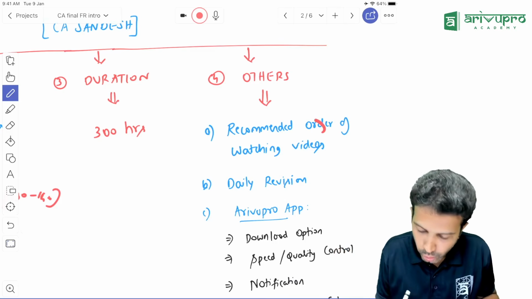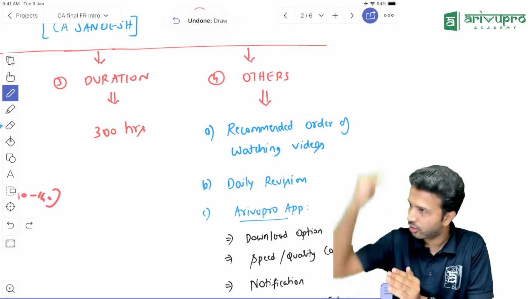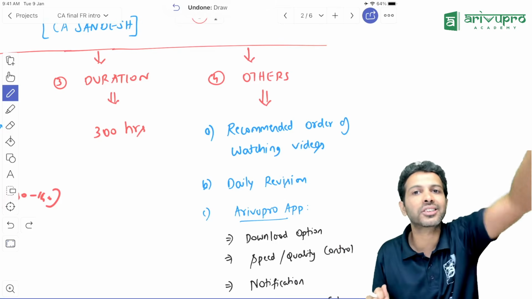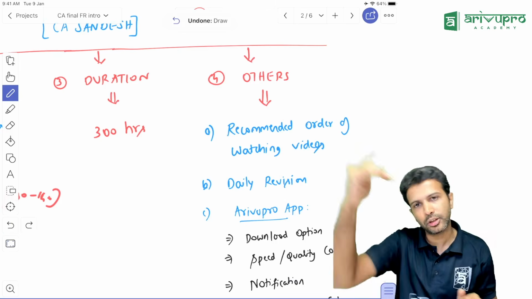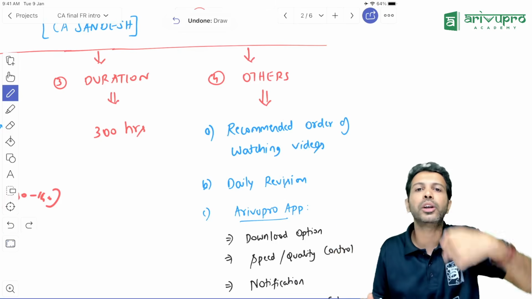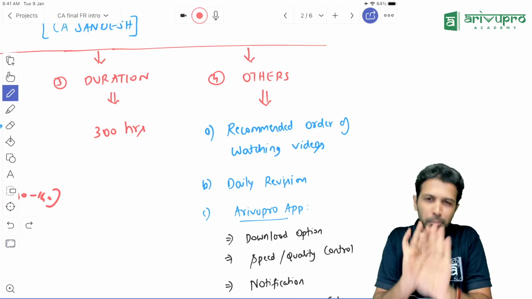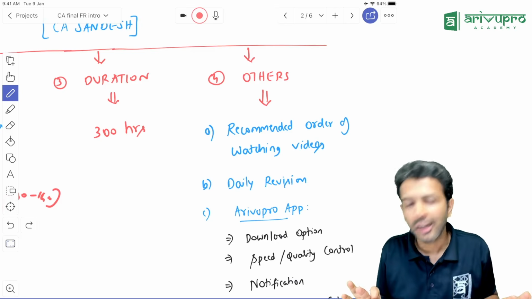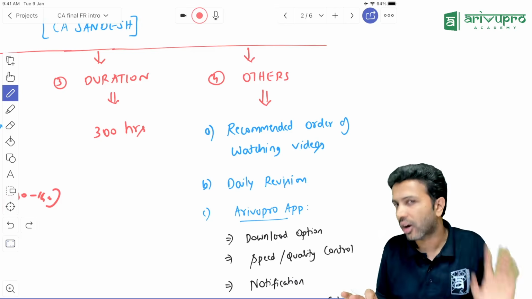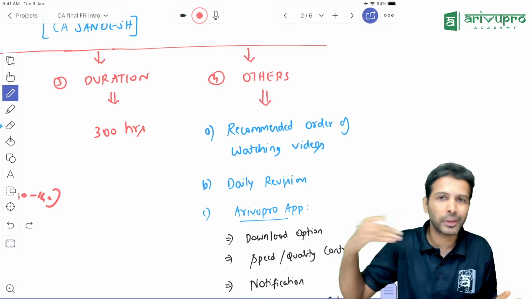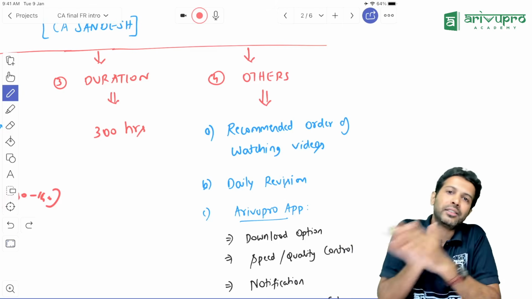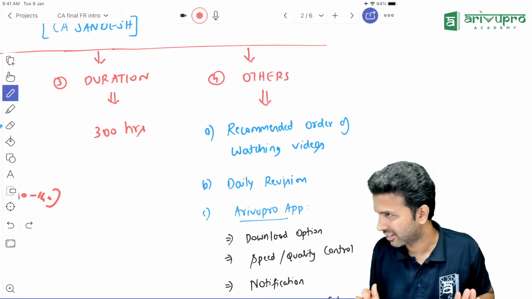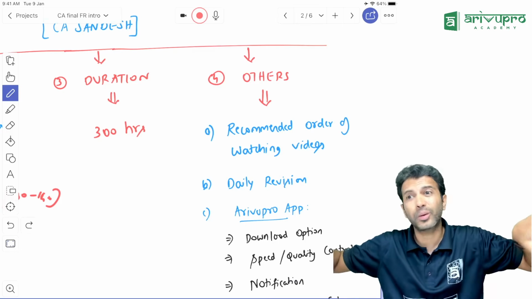So even if you don't refer to this file, it is okay. You can just watch the videos in the order they are currently available. For your safety, if you want, you can review this PDF once to know after what topic you need to watch what particular video. My kind request to you is, especially recorded guys, don't randomly choose a topic and start doing it, because FR as a syllabus, right? It's not like our CA intermediate accounting standards, where many topics were isolated.